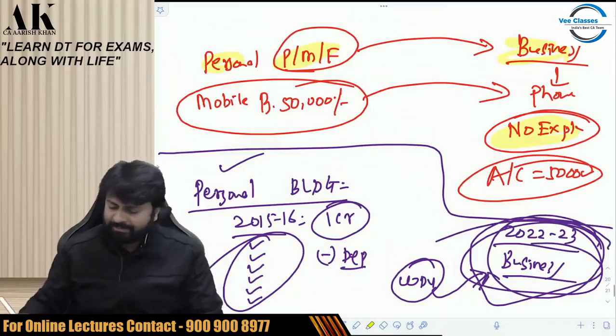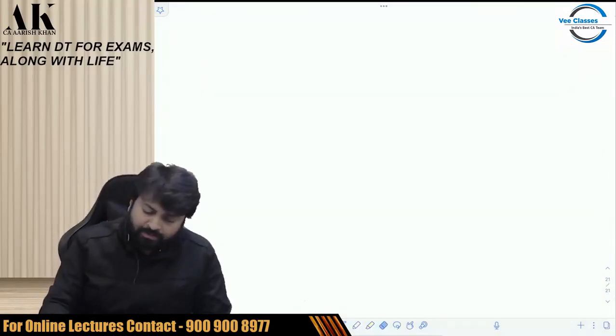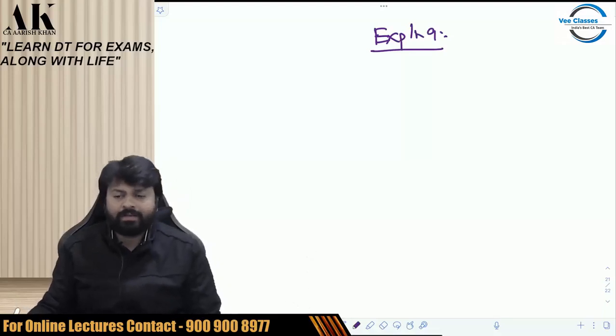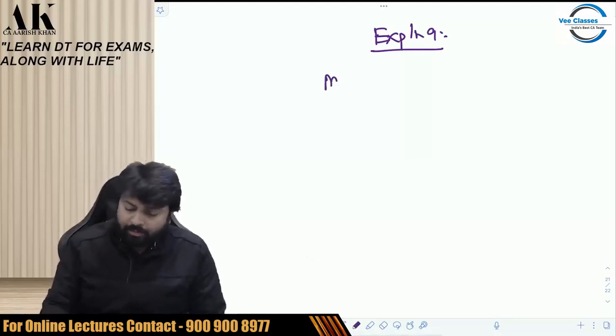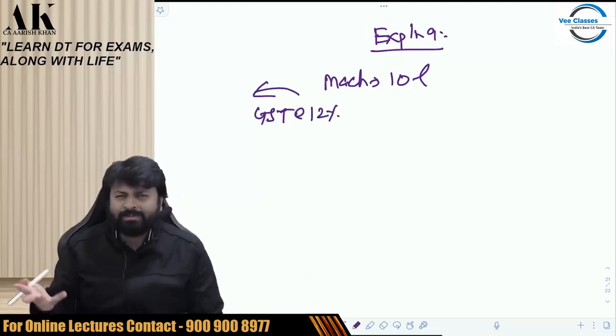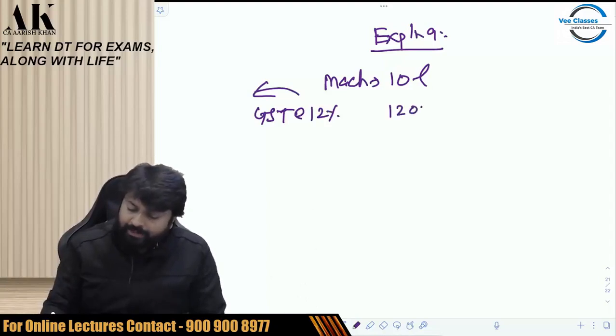Nothing great as such. Let me explain you with the help of an example. Explanation 9. Pay attention on the board, please, all of you. What is explanation 9? Pay attention. Suppose I purchased a machinery of 10 lakh rupees. Now, obviously on this 10 lakh rupees machinery, in most of the cases, I would have paid some GST, say 12%, 18%, 5%, whatever it is. So say I have paid 12% GST on it. So this machinery is now worth rupees 11 lakh 20,000 rupees to me.